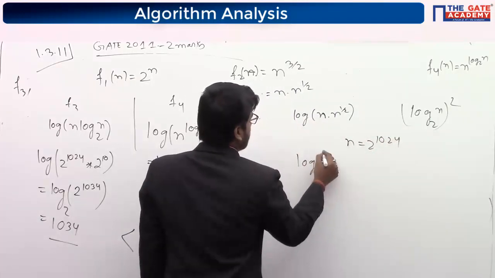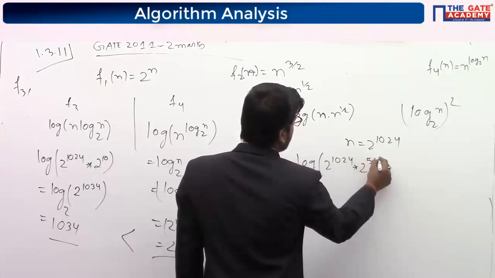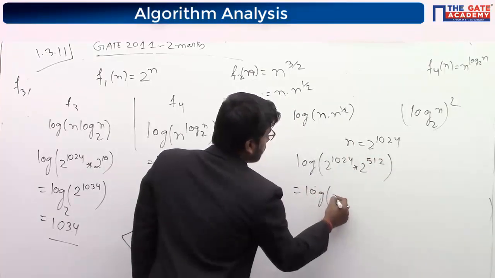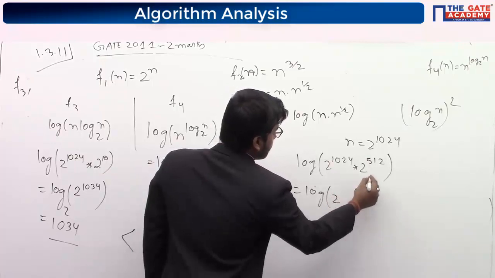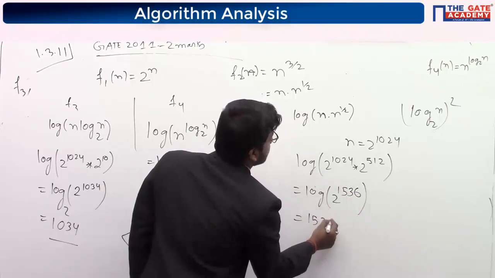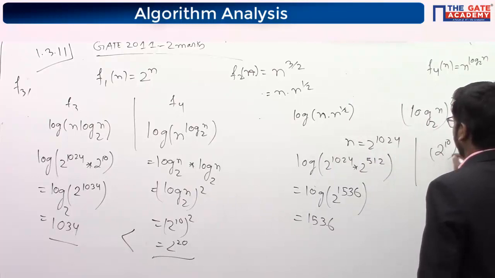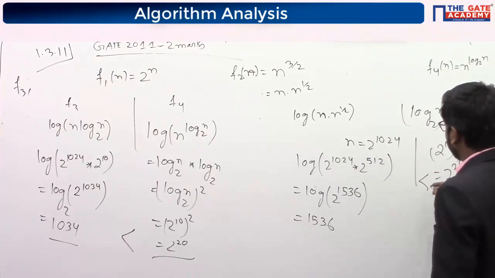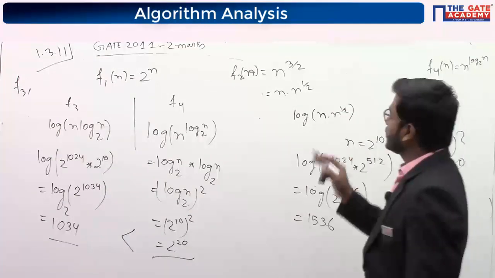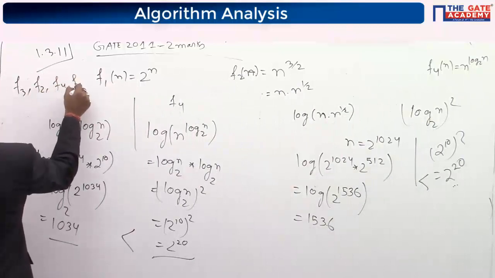Here you will get 2 to the power 1024 into 2 to the power 512. So here you will get log of 2 to the power 1536, so you will get 1536. Here you will get 2 to the 10 squared, 2 to the 20. So this is greater. 2 to the 20 is far greater than 1536. So F2 is smaller than F4.